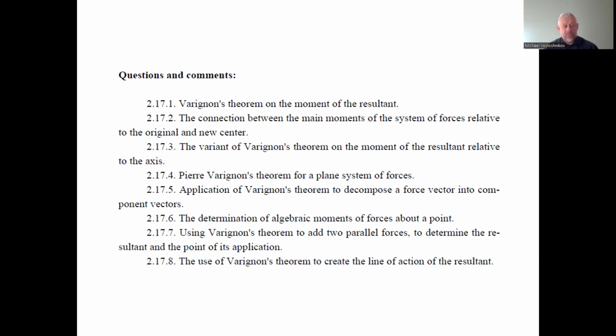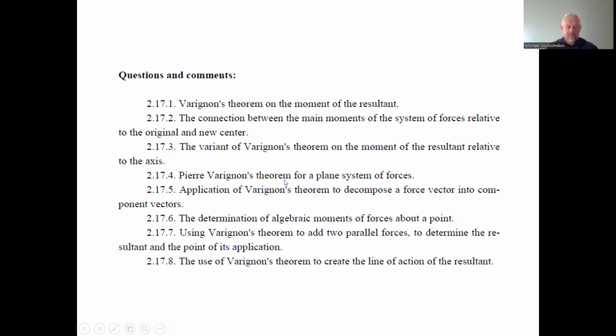In 2.17.3 arises the variant of Varignon theorem for the moment of the resultant relative to the axis. This is a projection of the moment of the resultant on the axis, which is equal to all projections of moments of the components of the resultant to this axis. Here, Varignon theorem of plane system of force.